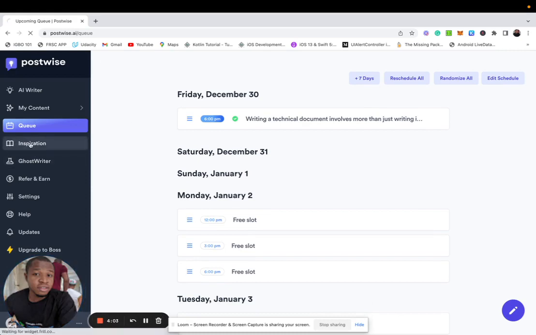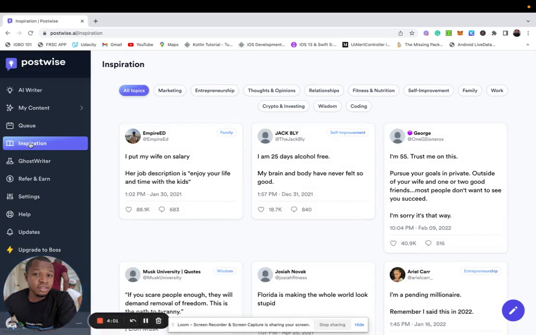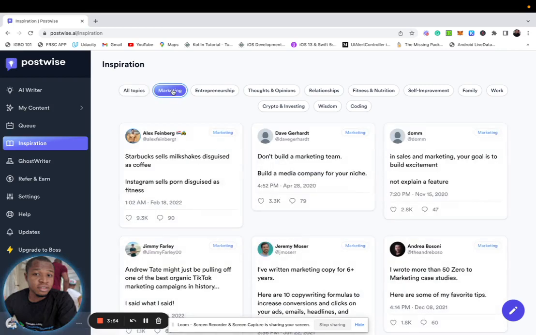Then this is the inspiration. This is a very, very awesome feature. This will give you inspiration from what other people have tweeted. Let's say you're a marketer, you click on the marketing section and you get ideas of what to write about, to increase your followers, to increase engagement on your Twitter profile, and also probably to help your Twitter followers.